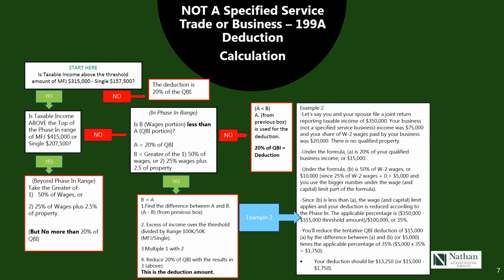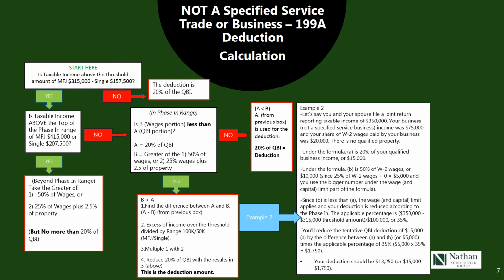If we take the $15,000 of QBI, which we found in the example above, we would then take the difference between A, the QBI of $15,000, and B, the wage formula of $10,000, to find a difference of $5,000. That $5,000 times the applicable percentage of 35% is a reduction of $1,750.